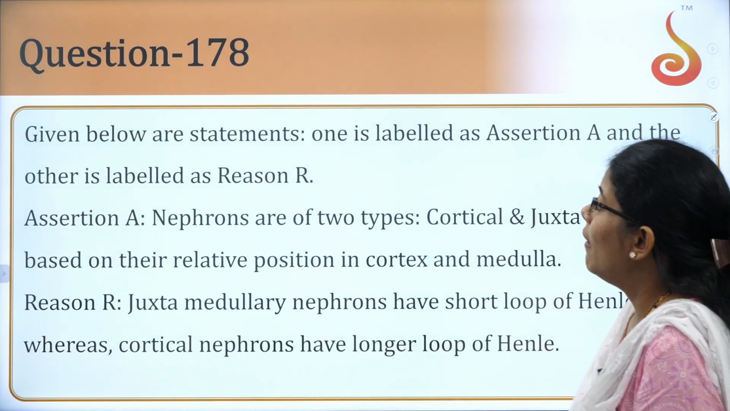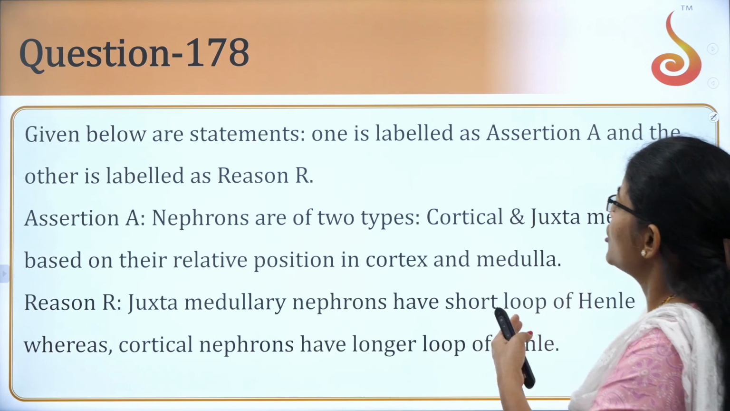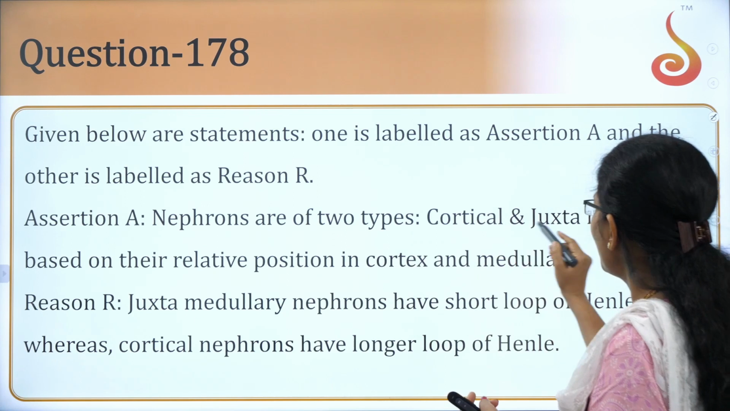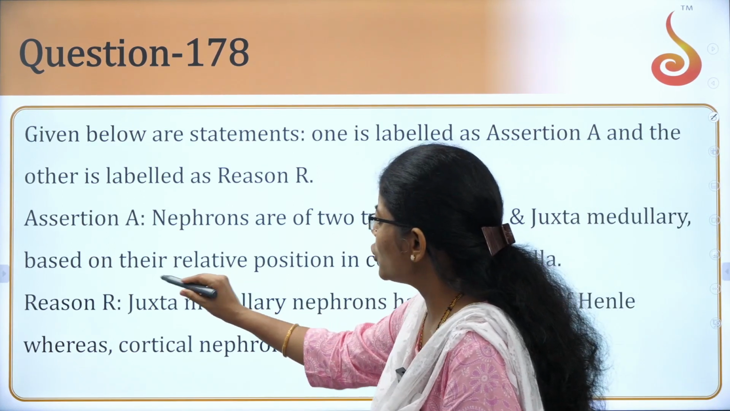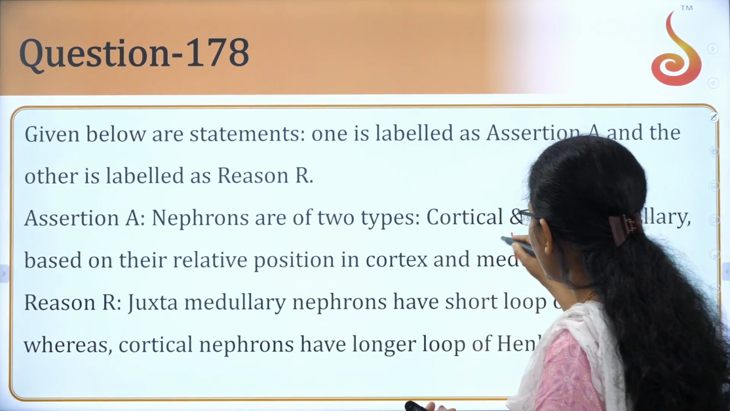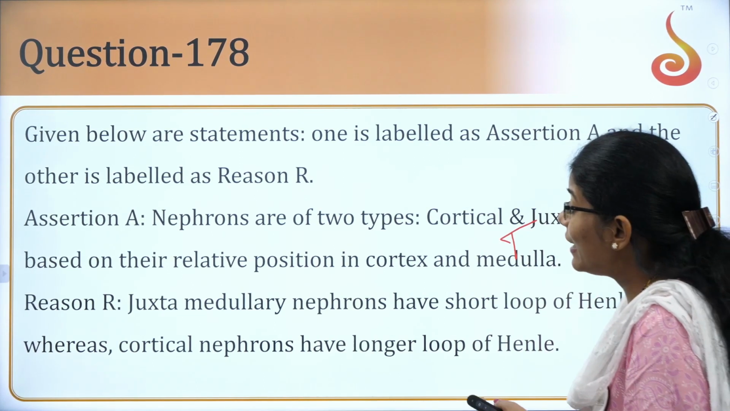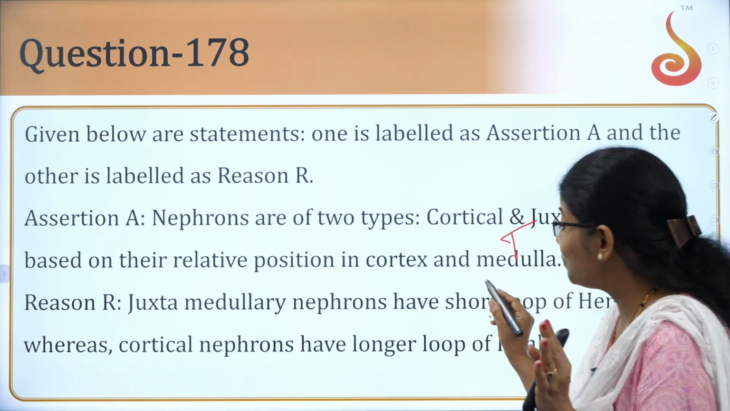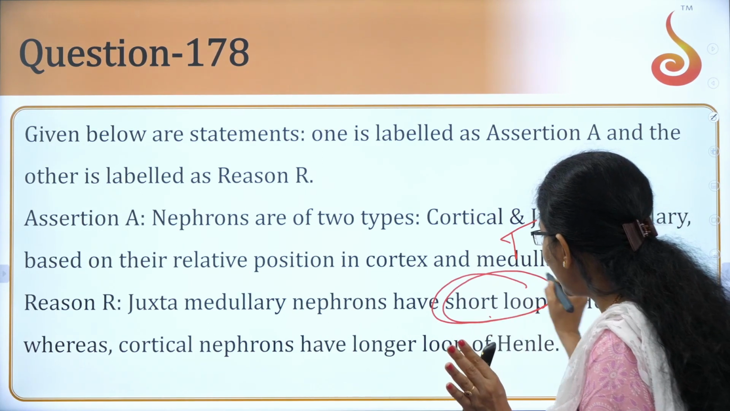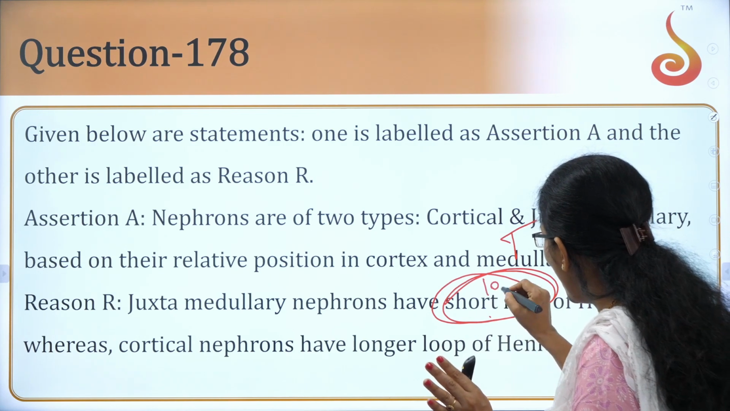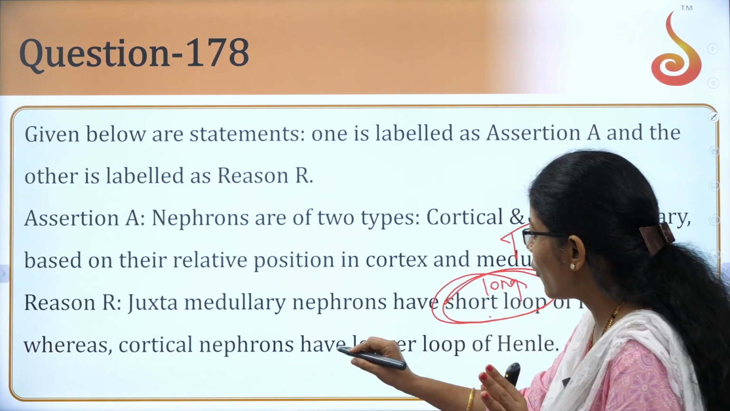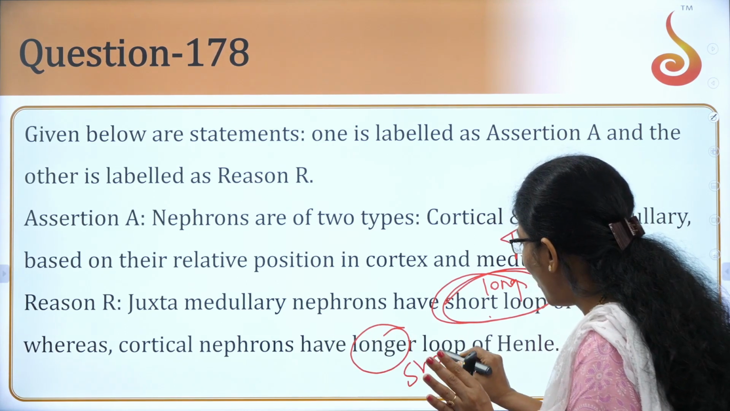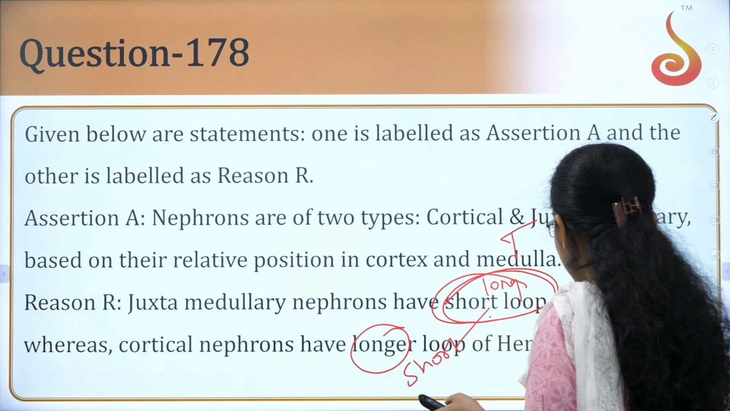The next one. Given below are assertion and reason again. Assertion: Nephrons are of two types, cortical and juxtamedullary, based on their relative position in cortex. Again, yes, very true, students. But look at the reason. Juxtamedullary nephrons have short. Actually, students, read the concept in your NCERT. It is not short, it is long loop of Henle, whereas cortical nephrons have short loop of Henle. That means what? This is false.